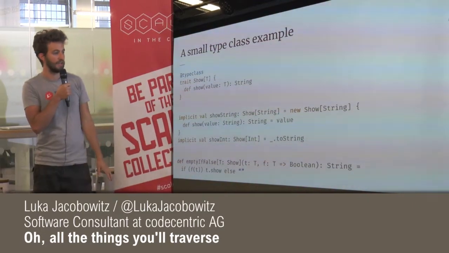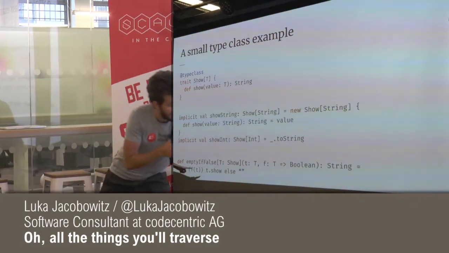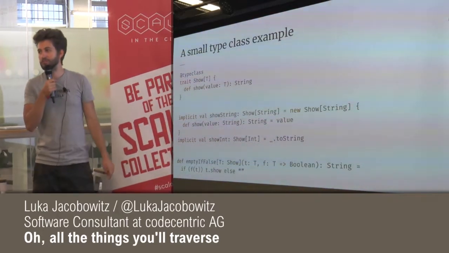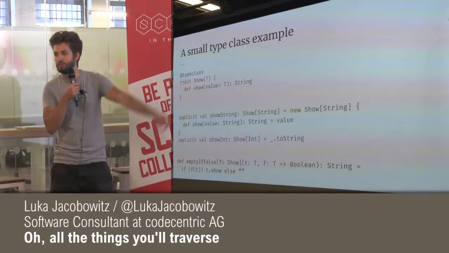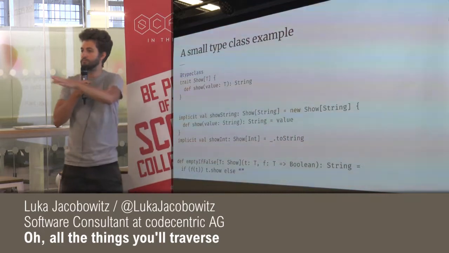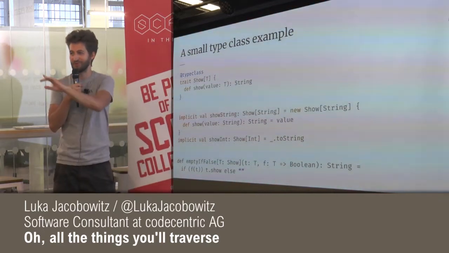And this t.show syntax right here, that is the only thing that Simulacrum does. So that's where it comes from.